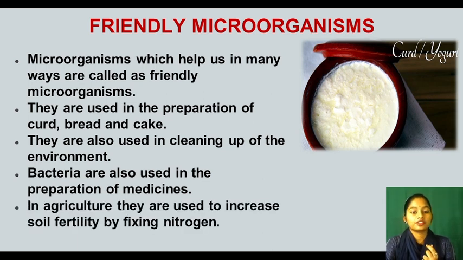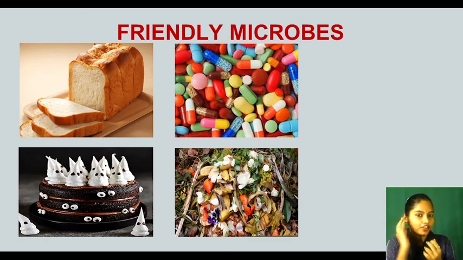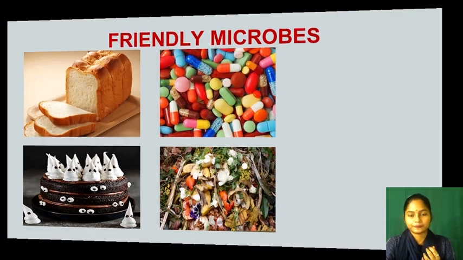And in agriculture, they are used to increase soil fertility by fixing nitrogen. Do you remember the rhizobium bacteria which help in the fixing of nitrogen in the root nodules of the leguminous plant? There are certain bacteria named rhizobium which help the legume plants or gram type plants to take nitrogen, right? Now see, friendly microbes in the making of bread, medicines, cake, and decomposing the waste, cleaning the environment.